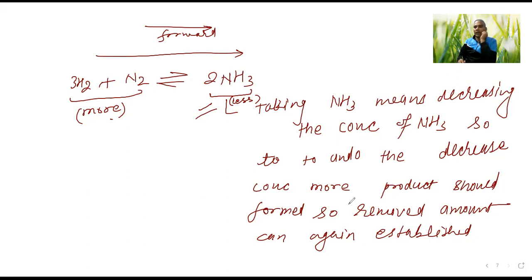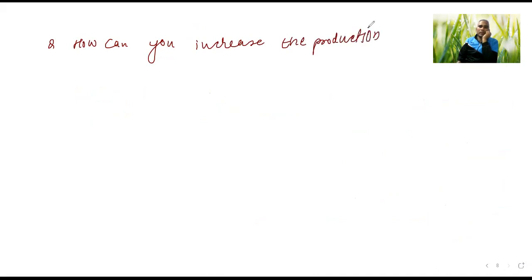Yes, sir, done. So one more question I'm giving you. Just tell me the answer here. How can you increase the production of SO3 from the equation?